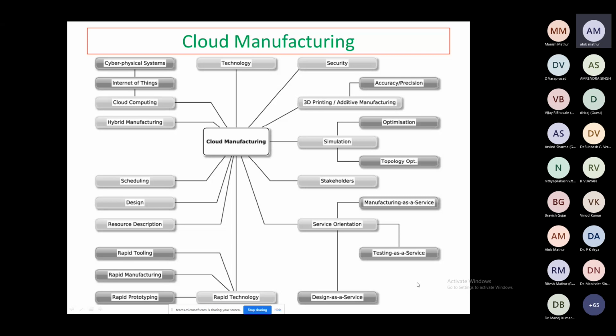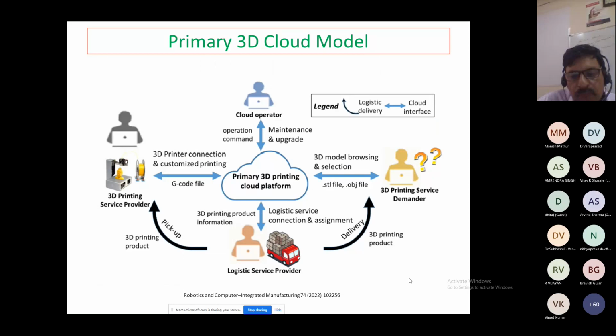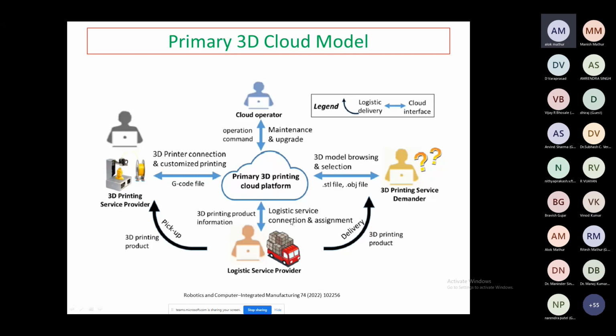So we have to connect and reach a level where we have the use of 3D printing with the help of software. So some primary and advanced level 3D cloud models. You can see some models we have developed, some models we have shown here for the purpose of understanding. So you can see this robotics and CAD manufacturing we have taken from these papers. So we have this cloud operator, operation command and maintenance upgrade, right? 3D model browsing and selections, these are different files, then 3D printer service, then the 3D printing products. So logistic service, connection, assignment to 3D printing product information, logistic service, and the 3D printing service provider. So this is the primary based.